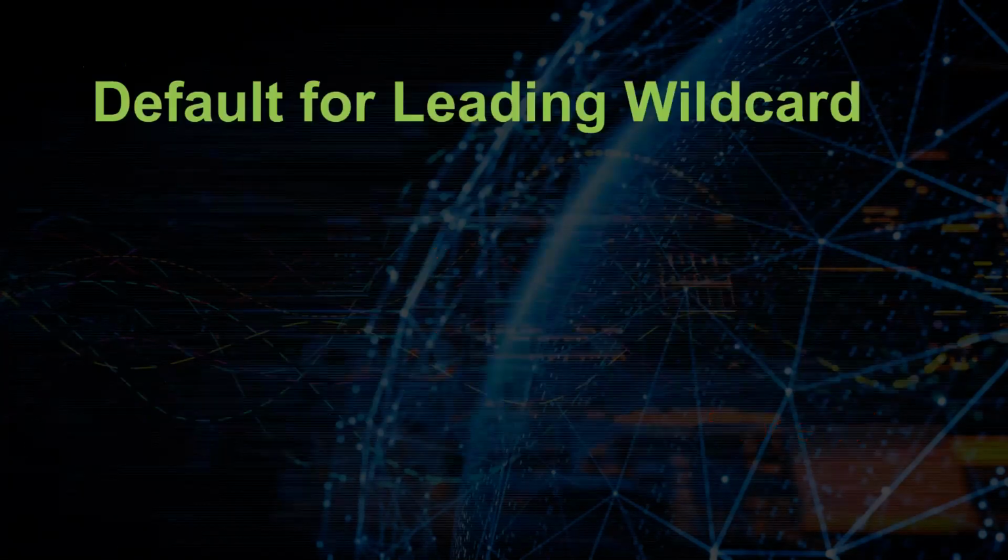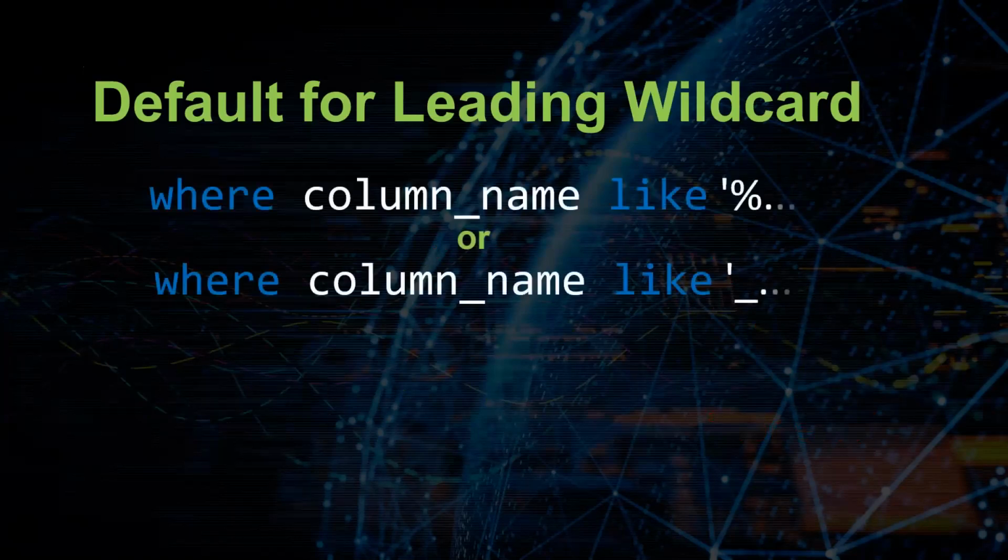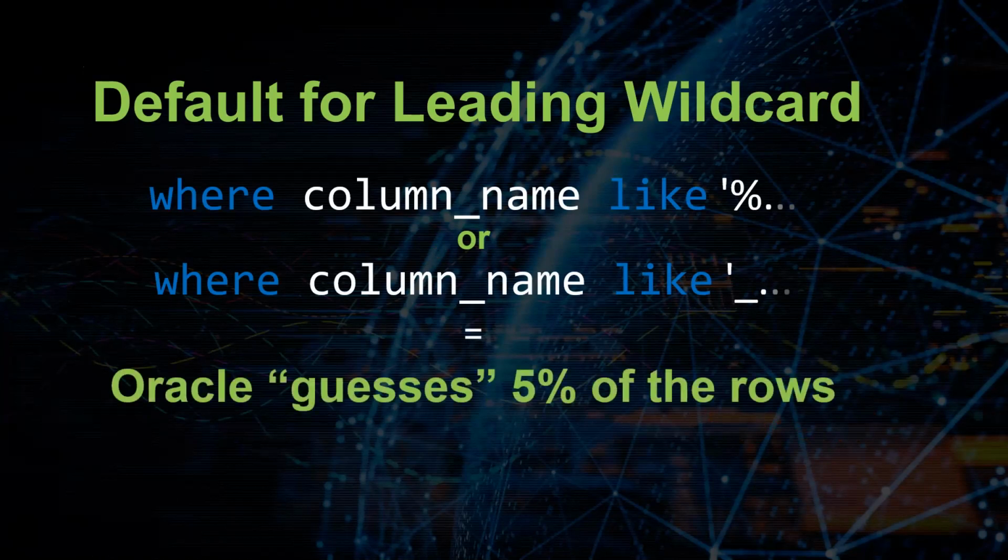Well, the answer is anytime you have a leading wildcard with the LIKE expression, for example, if you say column name like %, or column name like _, Oracle automatically, arbitrarily guesses 5% of the rows in the table are going to meet this criteria.